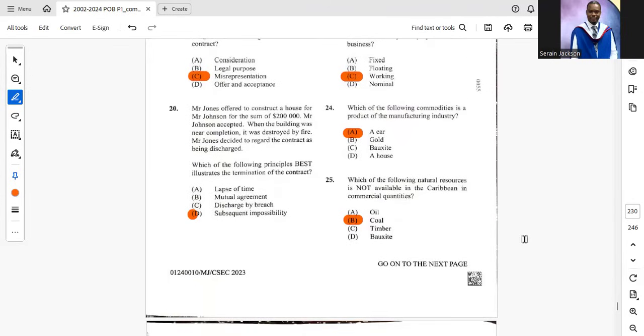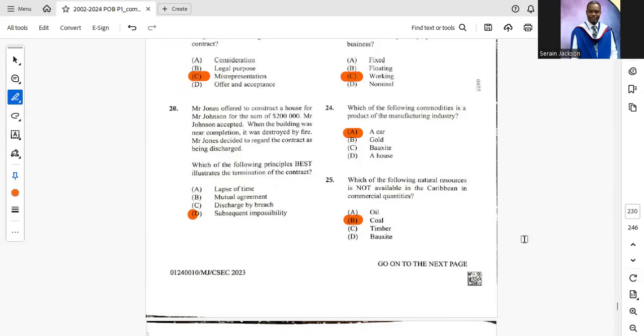Number 20, Mr. Jones offered to construct a house for Mr. Johnson for the sum of $200,000. Mr. Johnson accepted. When the building was near completion, it was destroyed by fire. Mr. Jones decided to regard the contract as being discharged.